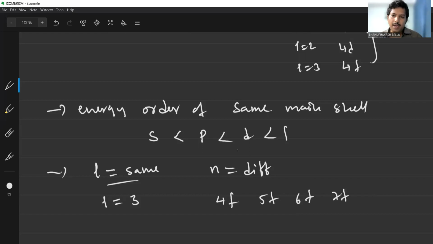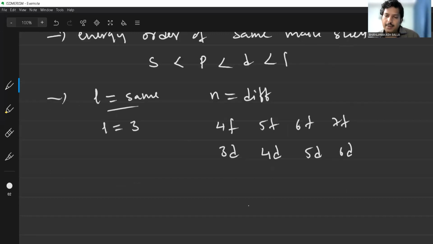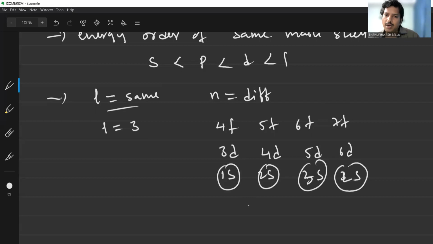Now here, what is the energy order and what is the shape? Like 3d, 4d, 5d, 6d. What difference can you observe? Like 1s, 2s, 3s, and 4s. What is the difference between 1s, 2s, 3s, and 4s? These all have the L value equal to 0 only. But what is the difference? The S subshell is present in the first orbit, second orbit, third orbit, and fourth orbit.